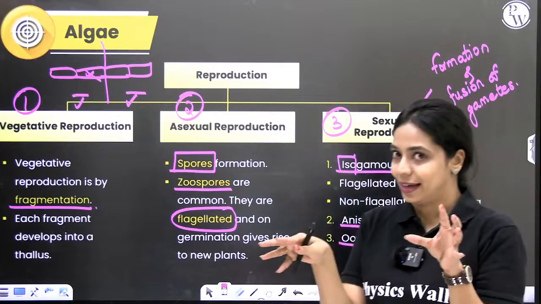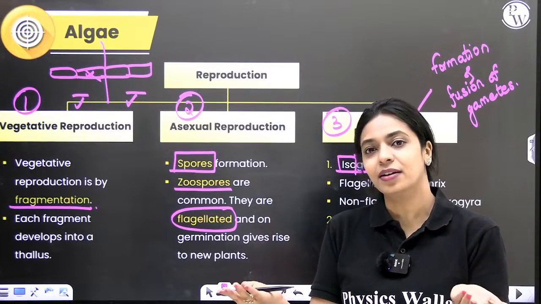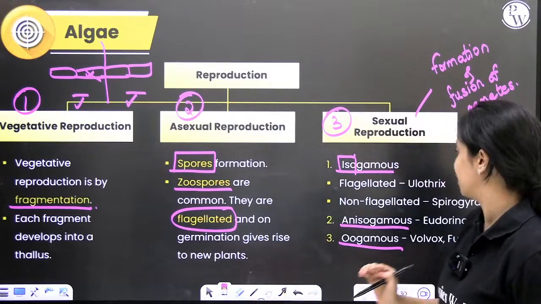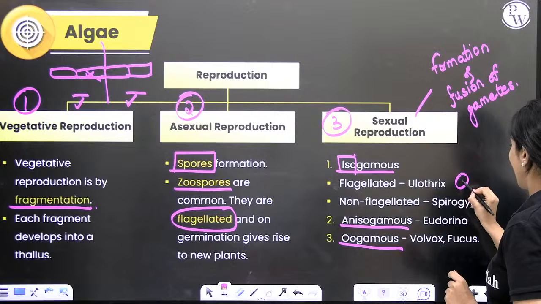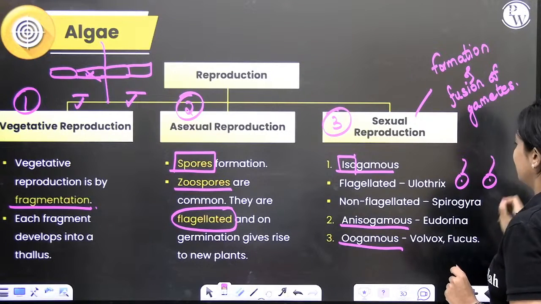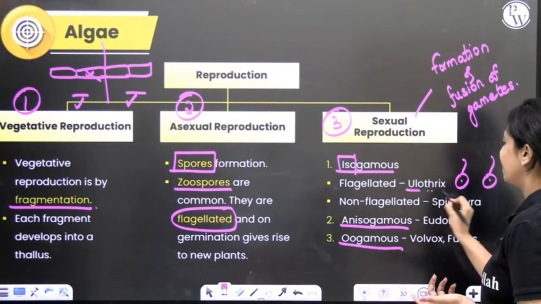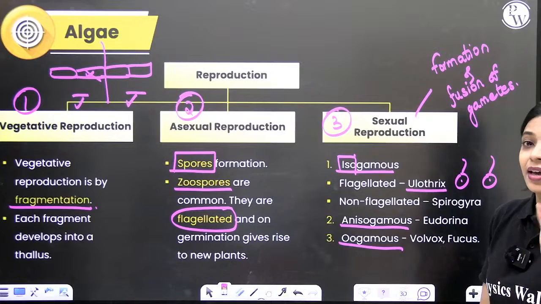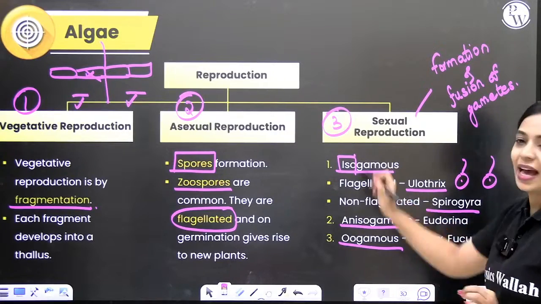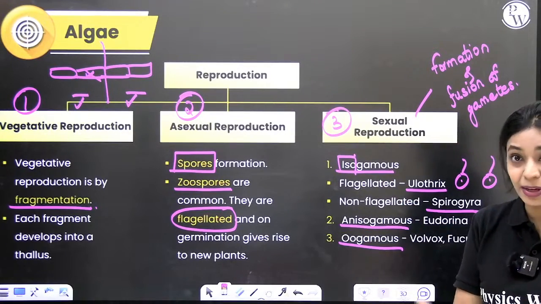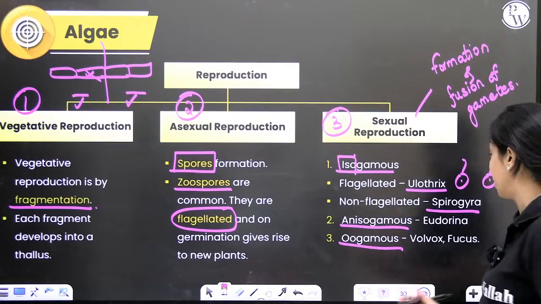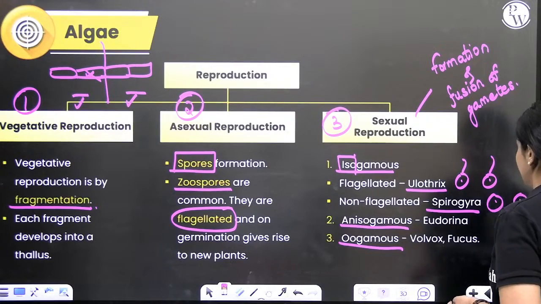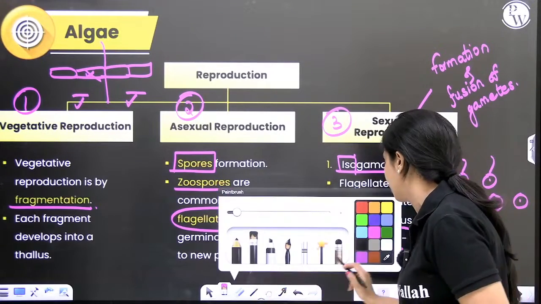They will look alike. They may be flagellated or they may not have flagella. If they are similar and they have flagella, one example for that is seen in Ulothrix. In Spirogyra also you see isogamy where the male gamete and the female gamete appear similar, but over here it's not flagellated. These examples are important, you have to remember them.